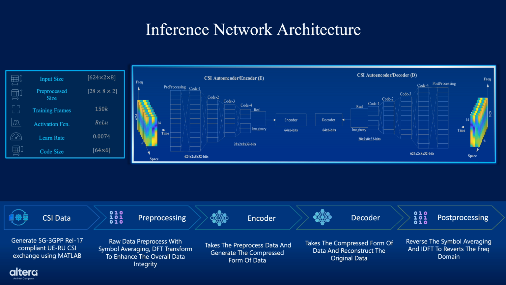Finally, in the post-processing stage, the system reverses the earlier symbol averaging and applies an inverse DFT, or inverse discrete Fourier transform, to convert the data back into the frequency domain, restoring its original structure for downstream use. This architecture enables real-time CSI compression and reconstruction with high accuracy and computational efficiency, making it highly suitable for edge AI inference in advanced wireless systems.